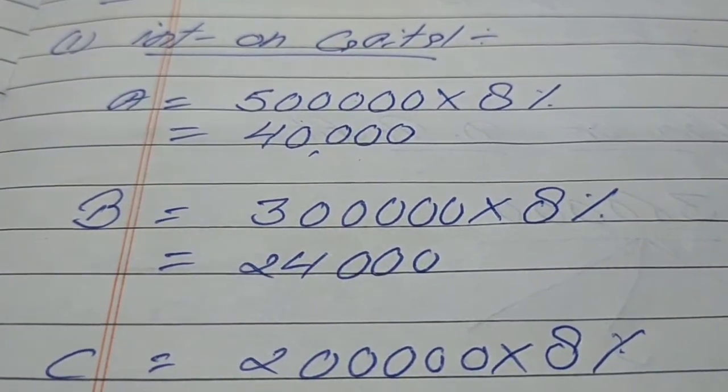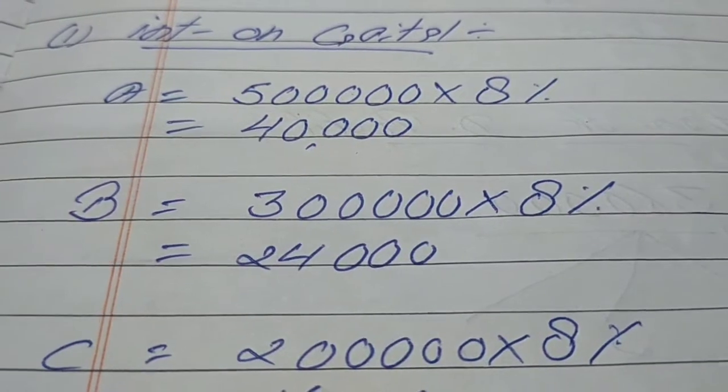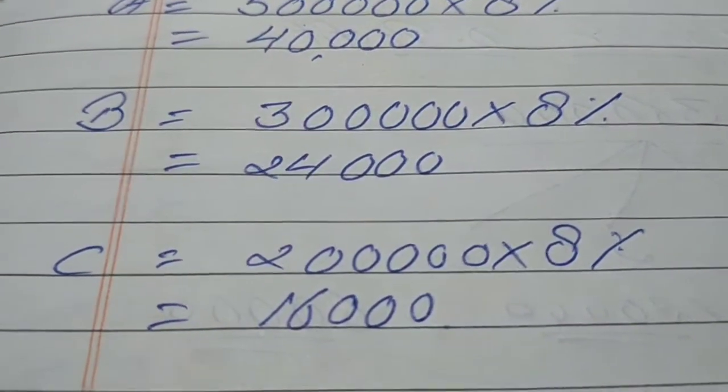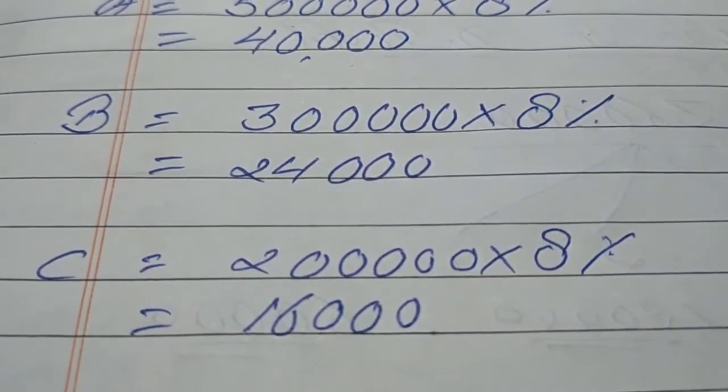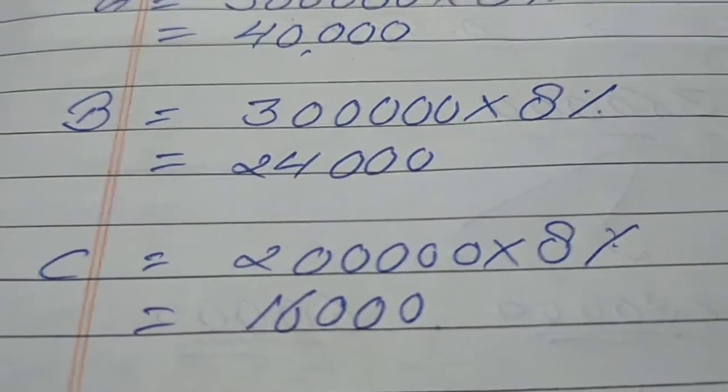B's capital at the beginning of the year was rupees 3 lakh. On that amount we will charge 8%. That will be 24,000 rupees. Come to Mr. C. Opening capital of Mr. C at the beginning of the year was rupees 2 lakh. On that amount we will charge 8%. That will be 16,000 rupees.